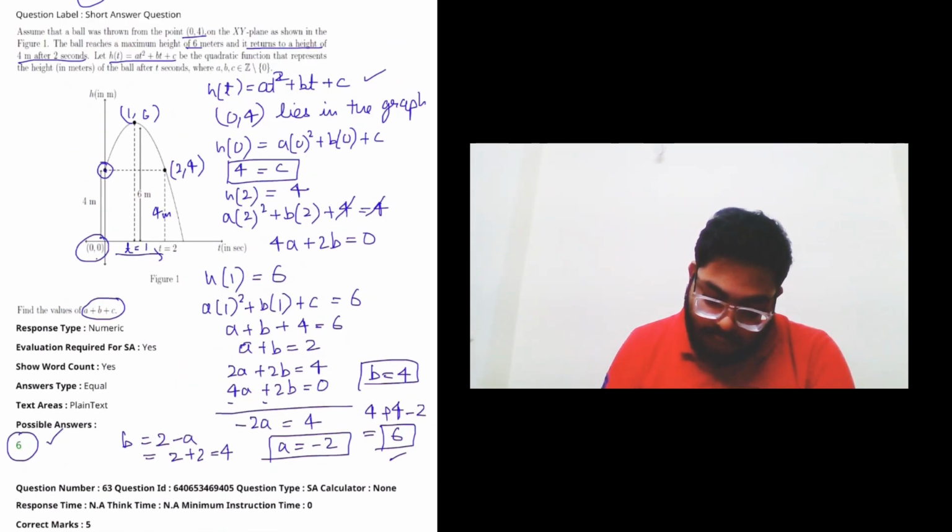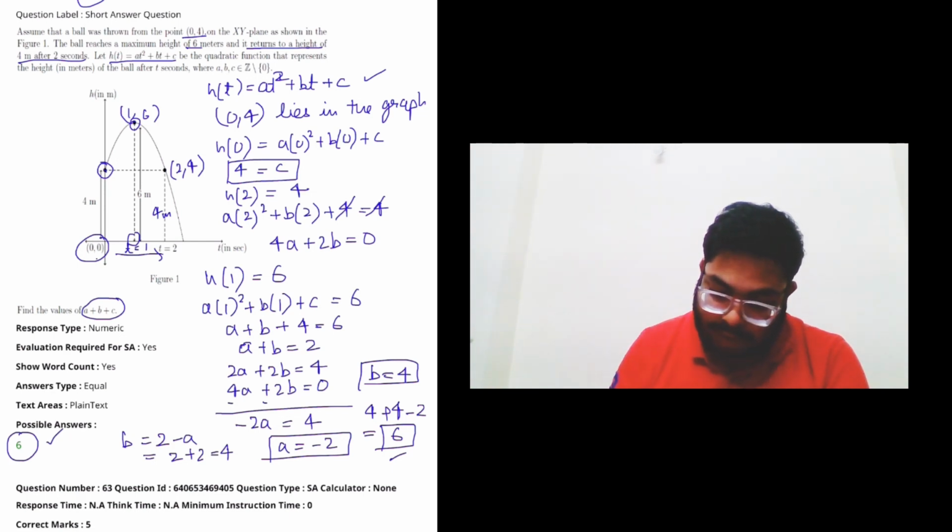One thing which you have to find is that this point is (1, 6). We know the height is 6, but this coordinate, t equal 1, you have to find and use, otherwise this value is not given.